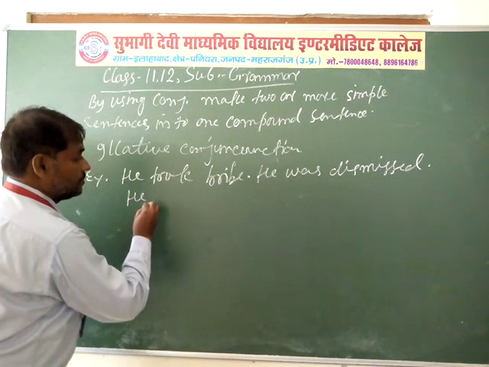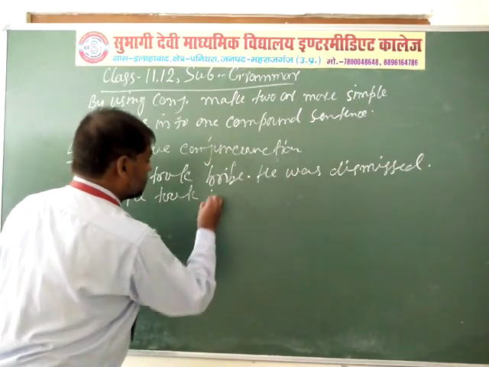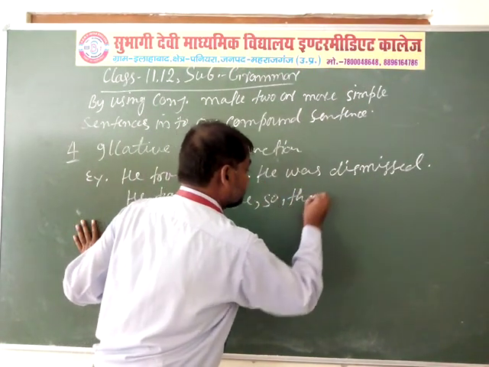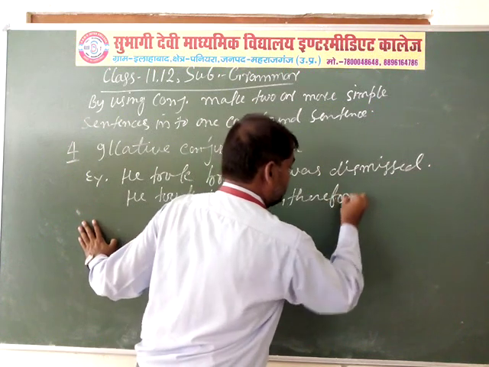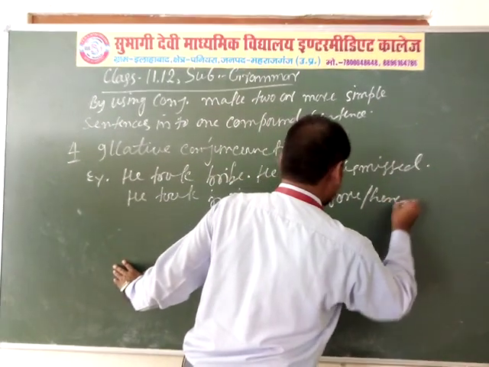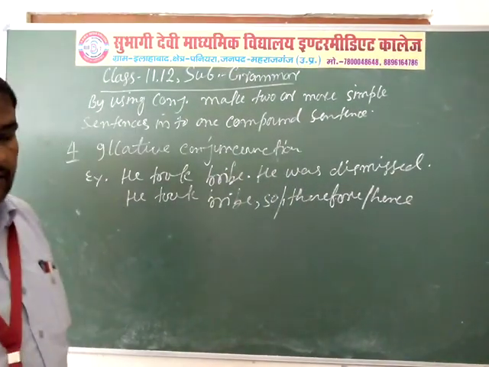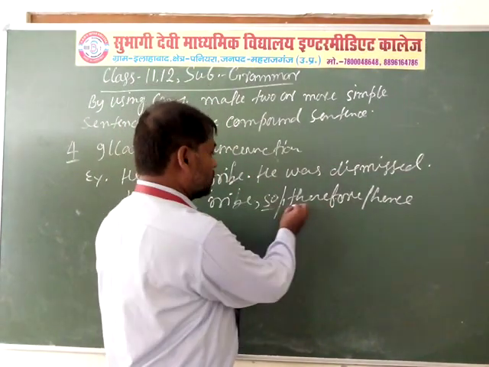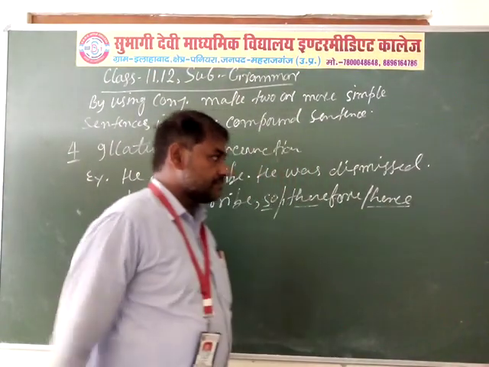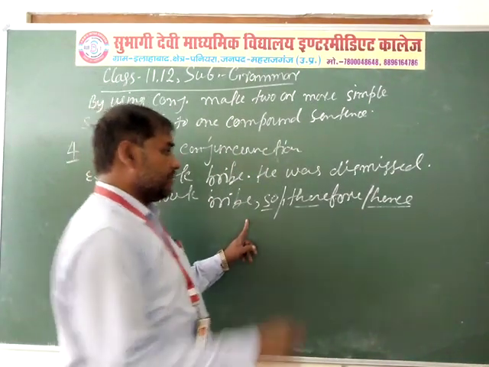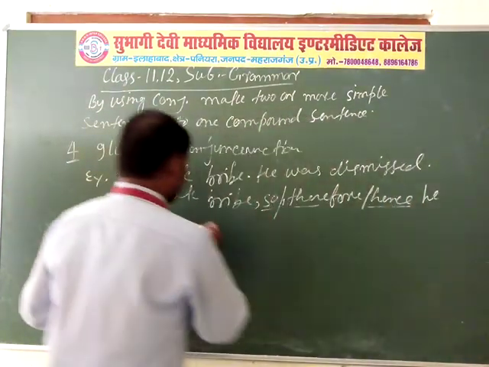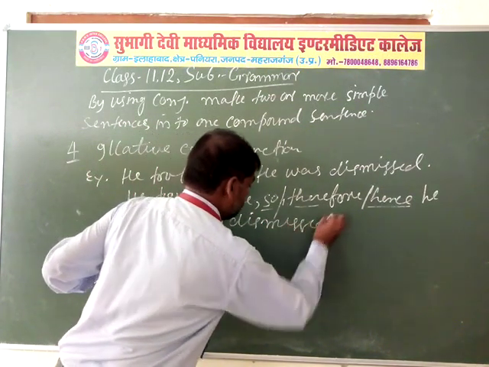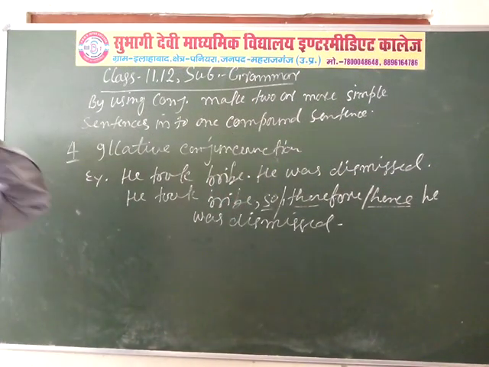So: he took bribe, comma, "so" or "therefore" or "hence". There are many types of relative conjunction. You are free to join any relative conjunction: so, therefore, or hence. He took bribe, so he was dismissed.